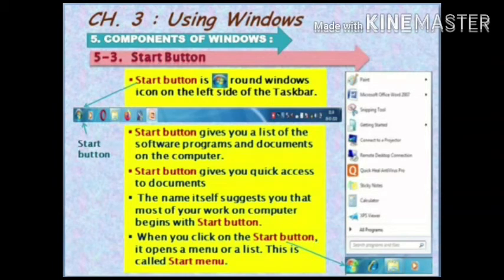Start button gives you a list of the software programs and documents on the computer. Start button gives you quick access to documents. The name itself suggests you that most of your work on the computer begins with start button. When you click on the start button, it opens a menu or a list. This is called start menu.